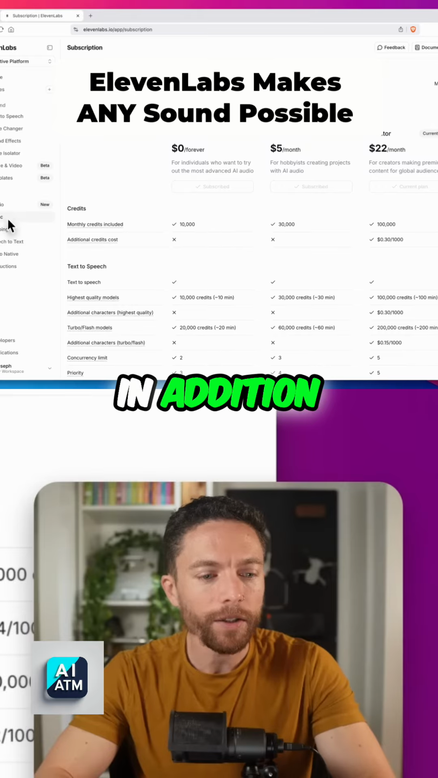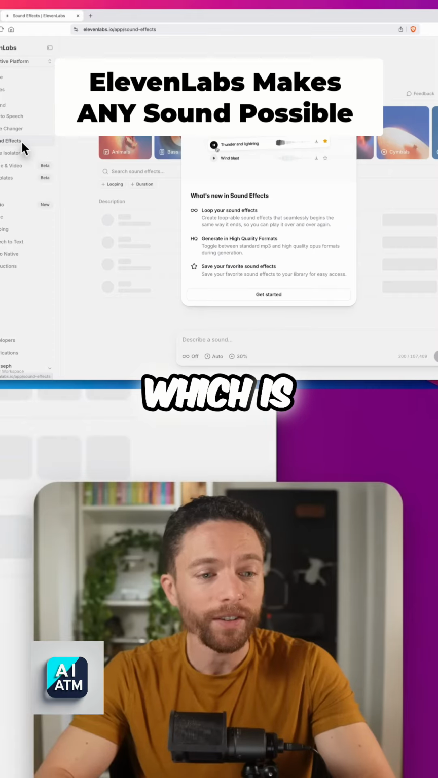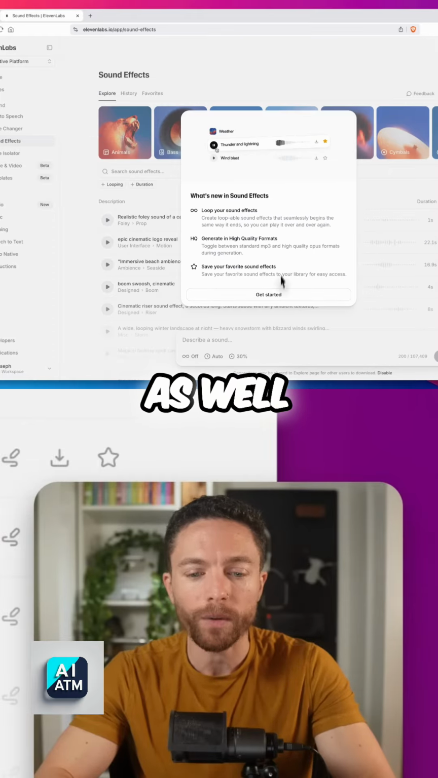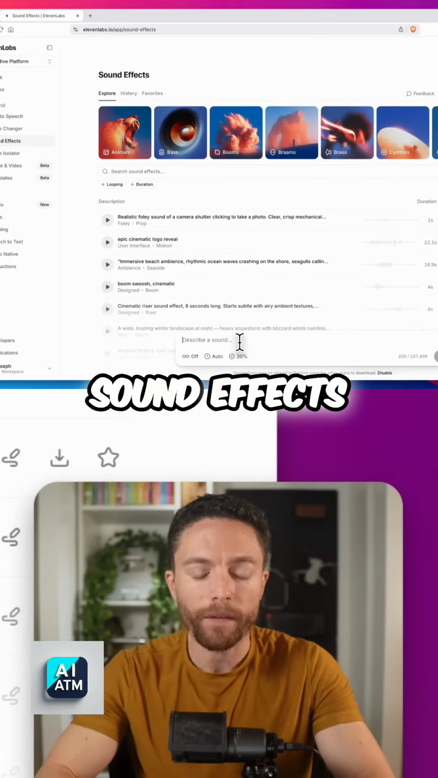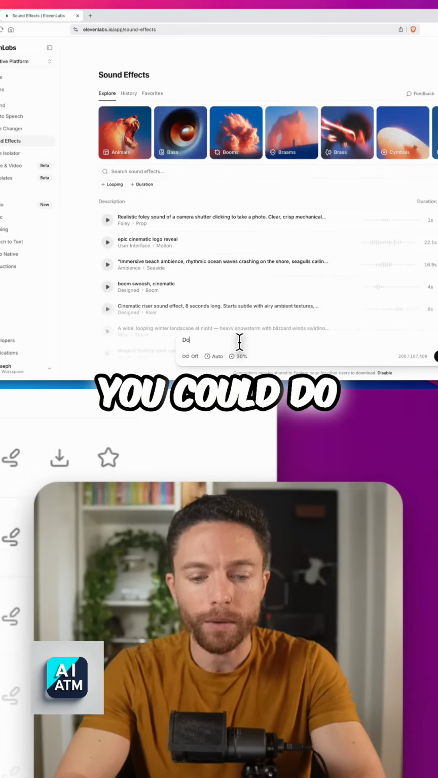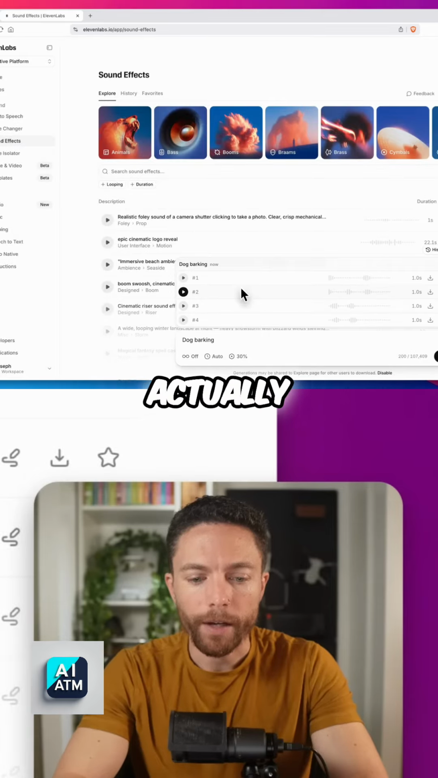Now, like I said, in addition to music, there's one other thing I want to show you, which is sound effects. This is super helpful as well. So let me show you some of the sound effects you can make. So for instance, you could do dog barking. And here it actually produced 4 different variations for us. Let's go ahead and give one a listen.